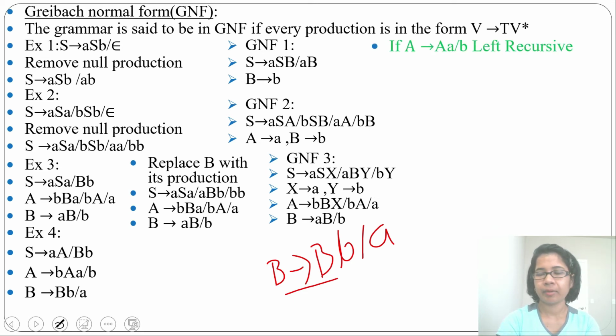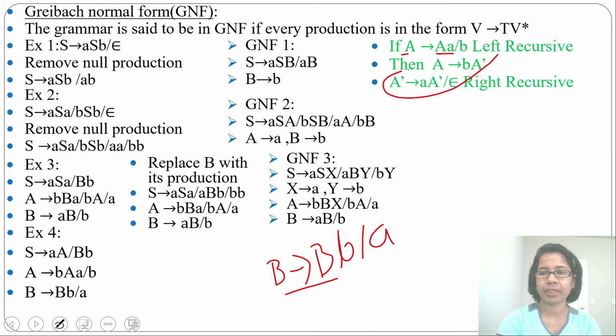Let this be a grammar which is left recursive: A tends to AA or B. Now we need to find the right recursive for that. So the right recursive will be A tends to B A dash. Then A dash tends to AA dash or epsilon. This is the same right recursive grammar for this left recursive.